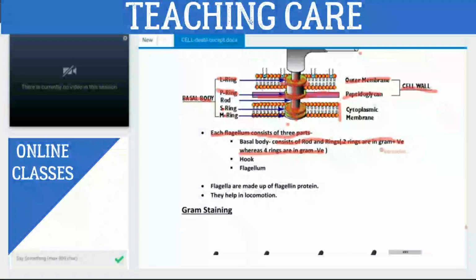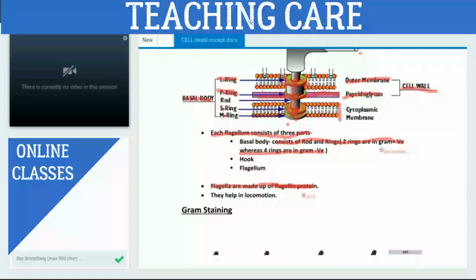The prokaryotic flagella are made up of flagellin protein. This is a special type of protein, right? But in eukaryotic cells, flagella are made up of tubulin protein.